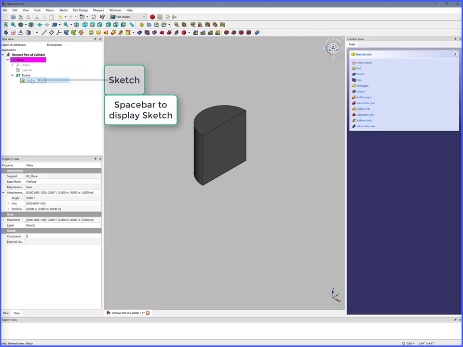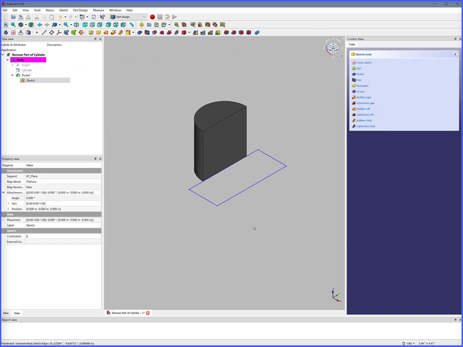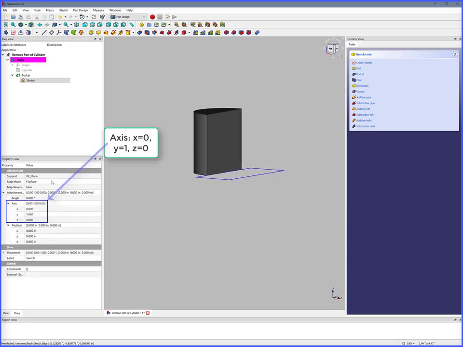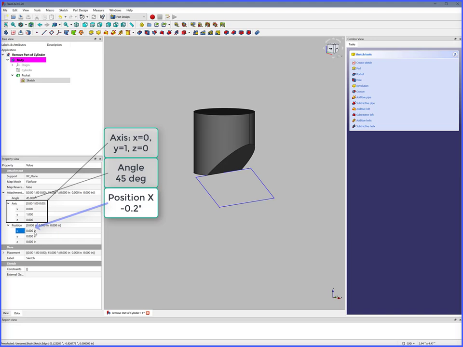Sketch, spacebar to display sketch. Axes, x equals 0, y equals 1, z equals 0. Angle 45 degrees. Position x minus 0.2 inches.